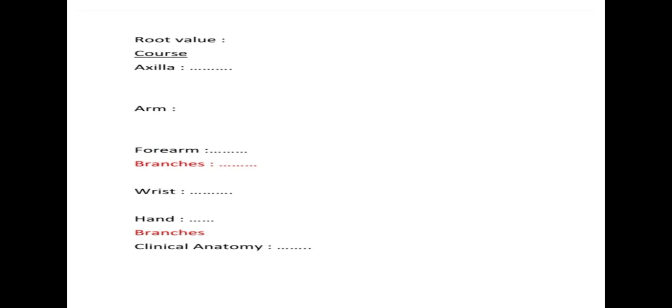The examiner will think you know the nerve and have presented it well. This will fetch about 10 to 12 marks out of 15, because it's an essay question.